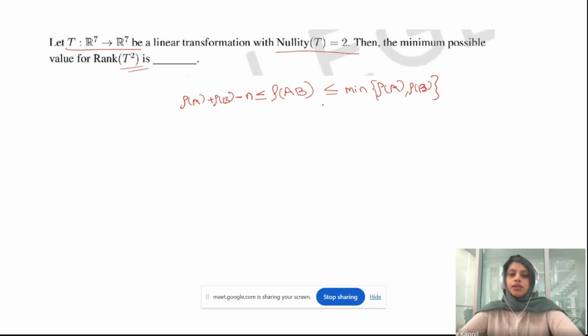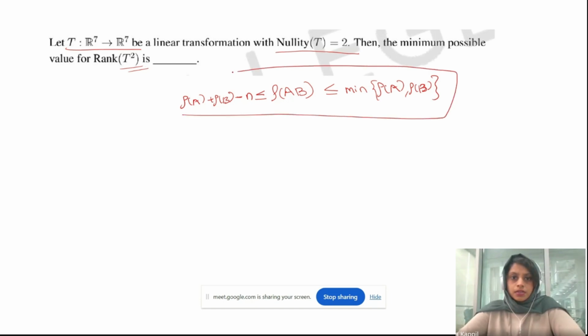So this is the inequality that's going to help us solve this problem. This one is really important.